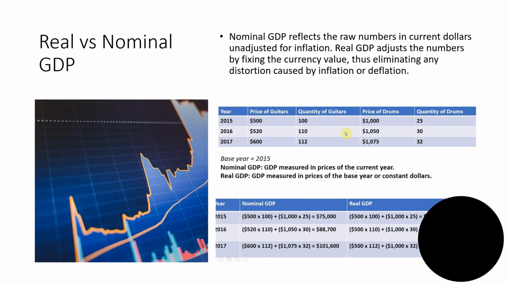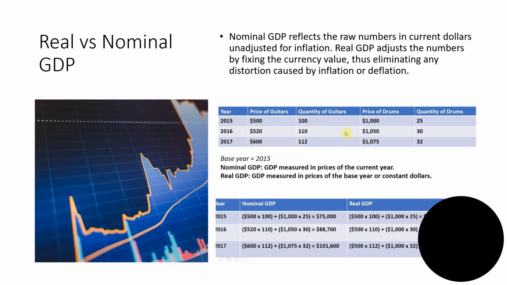So in this part, I will be talking about what's real and what's nominal GDP. Nominal gross domestic product and real GDP both quantify the total value of all goods produced in a country in a year. However, real GDP is adjusted for inflation, while nominal GDP isn't.